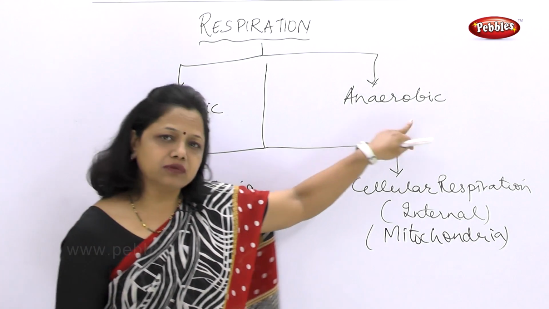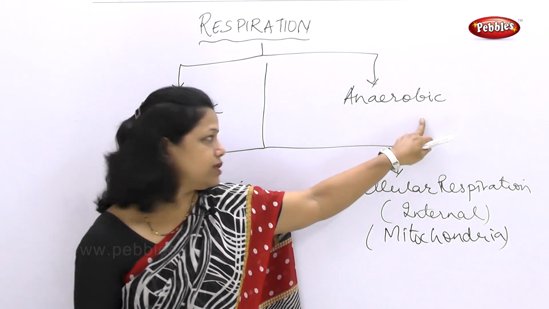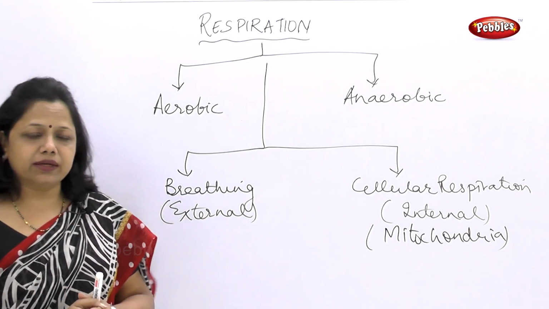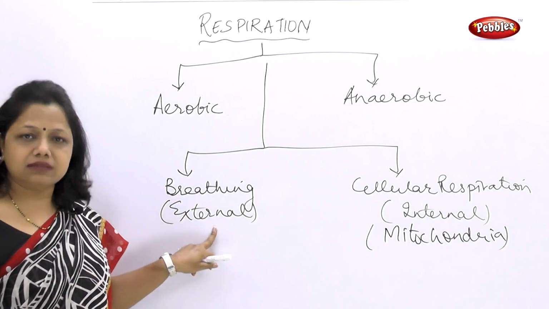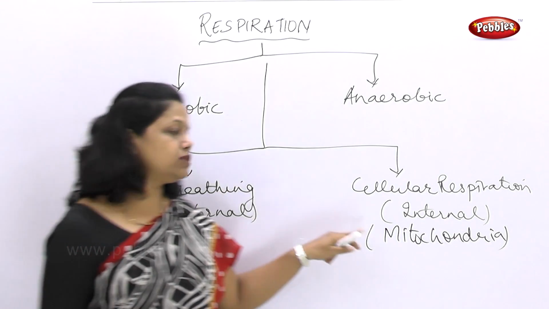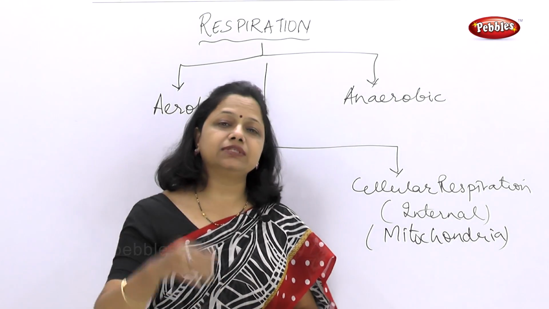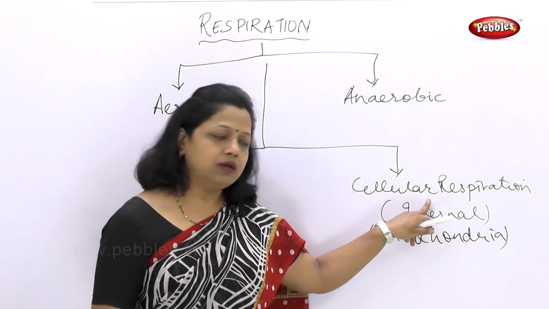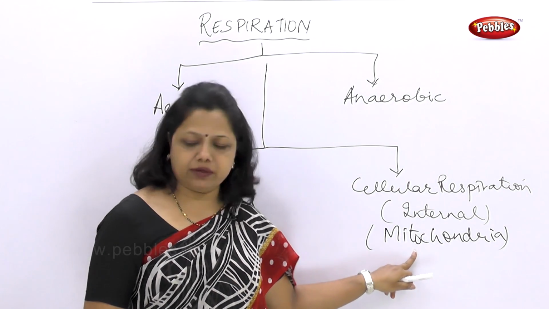Respiration in the absence of oxygen is called anaerobic respiration. When only the breathing part is concerned, it is called external respiration. And when we are concerned with what happens inside the cell or the tissue, it is called cellular respiration, which mostly takes place in the mitochondria.